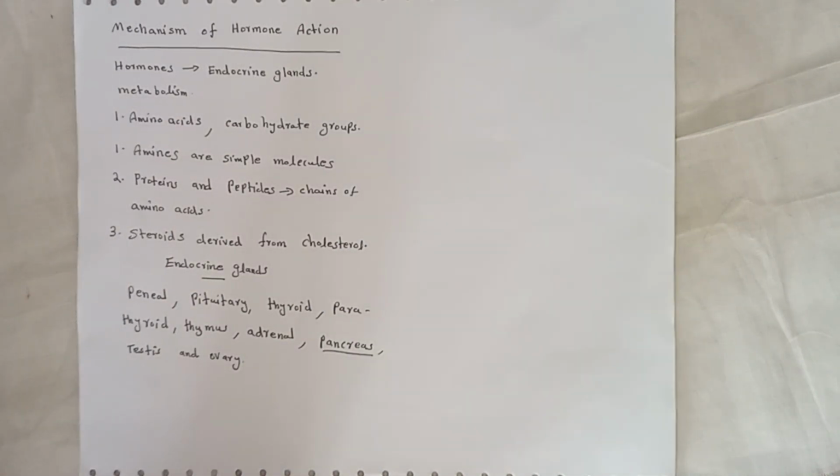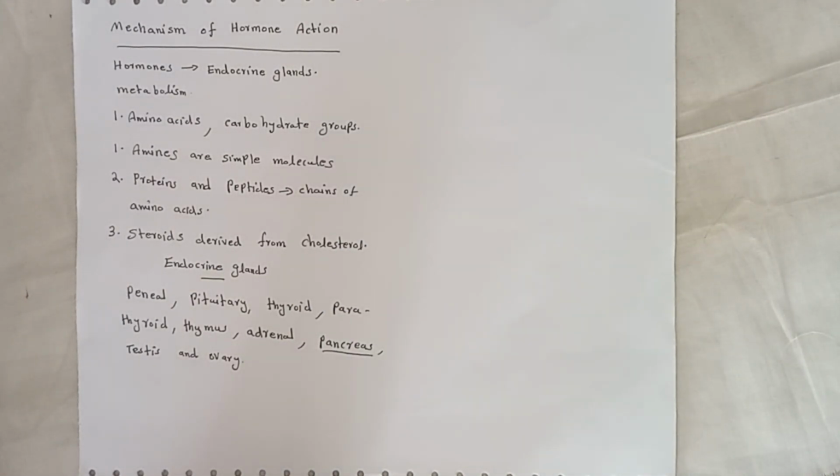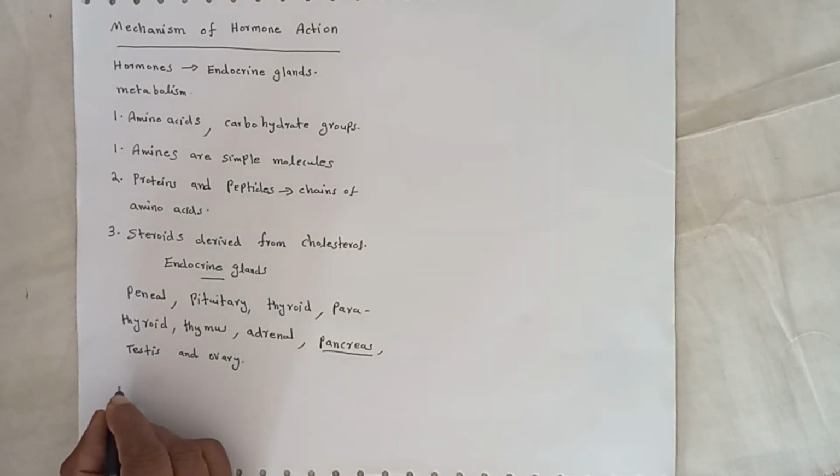The hormones are created in different types of endocrine glands. These hormones pass through the blood and approach target organs. The hormone receptors are mainly proteins.